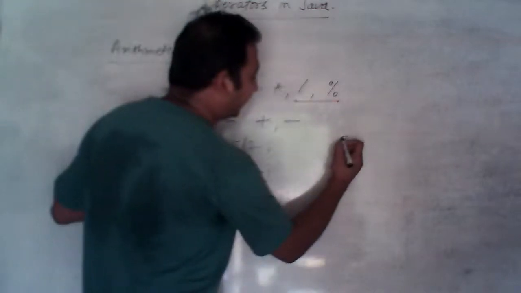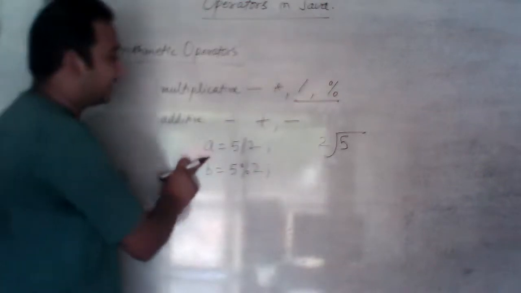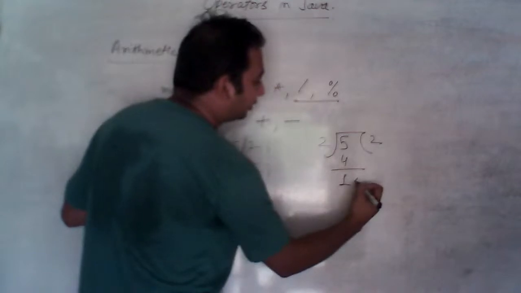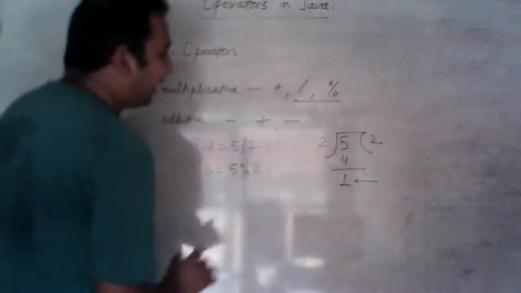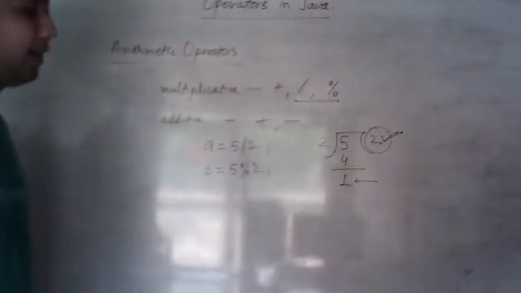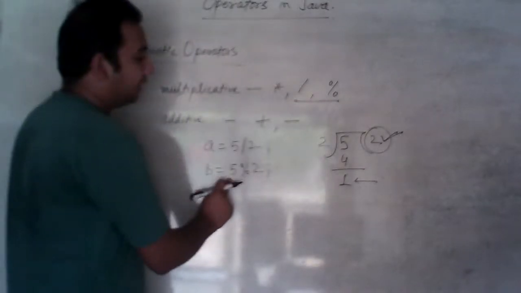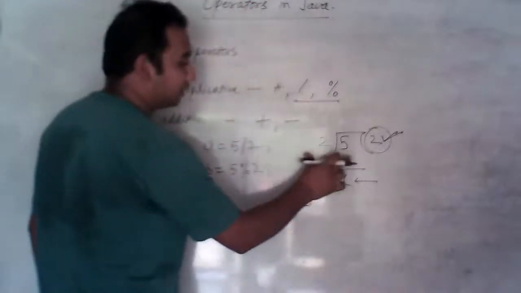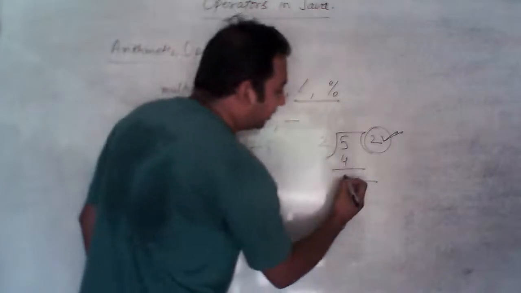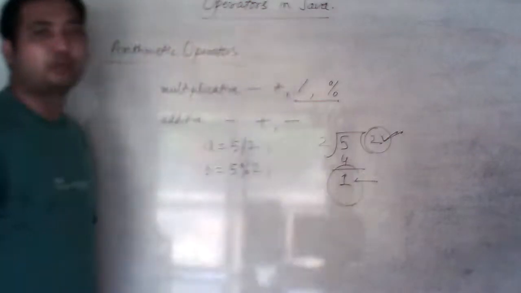If I'm dividing 5 by 2, then in the case of A, 2 2s are 4, remainder is 1. The value of A will be 2. This will be the value of A. And in case of B, 5 modulus 2, I'm dividing 5 by 2. The same values are there. So 2 2s are 4, and in the remainder we are getting 1. So value of B is 1. Okay, students, you understood?